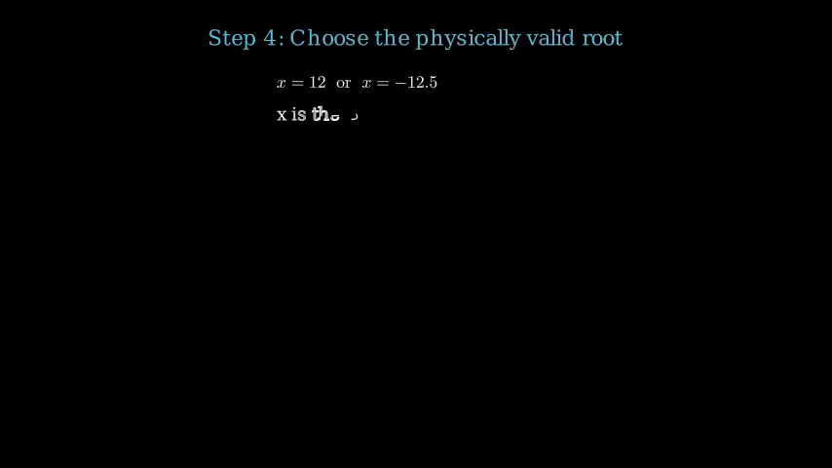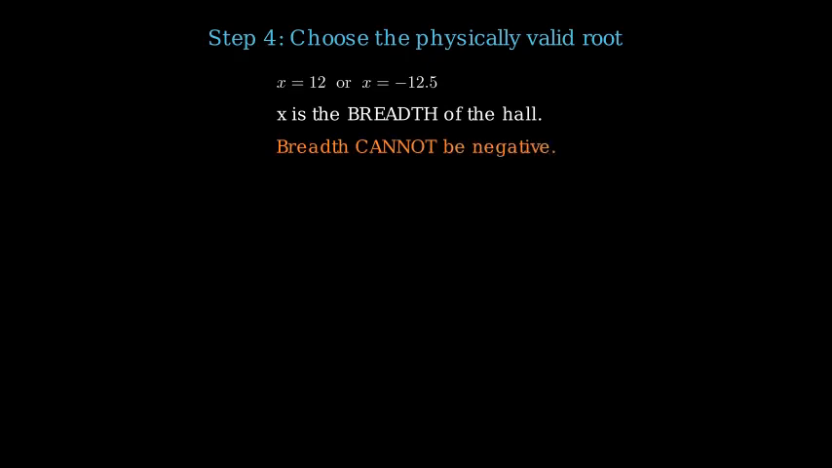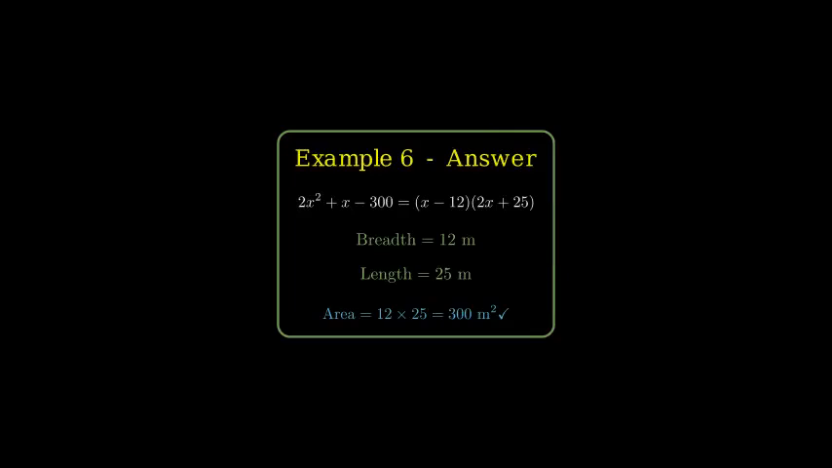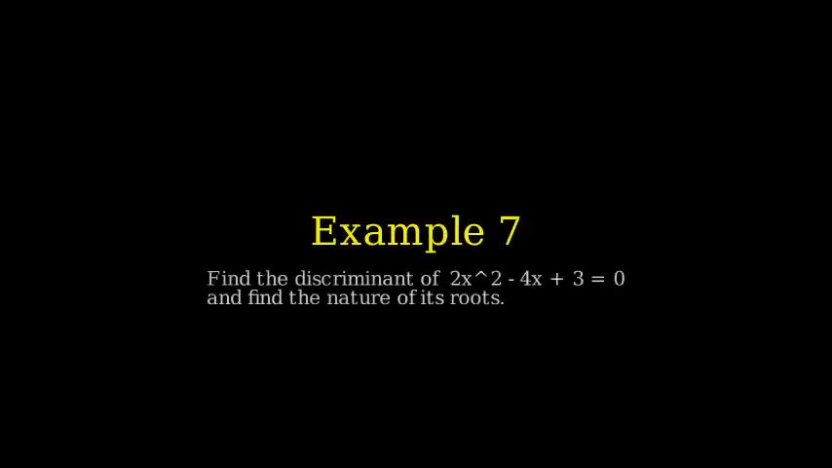Step 4. 2x + 25 = 0 gives x = −12.5, rejected, negative breadth. x − 12 = 0 gives x = 12. Therefore the breadth is 12 meters, and the length is 2 × 12 + 1 = 25 meters. The prayer hall is 25 meters by 12 meters, with area 300 square meters. Verified.